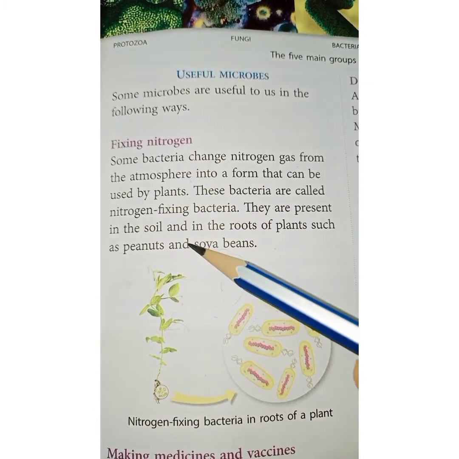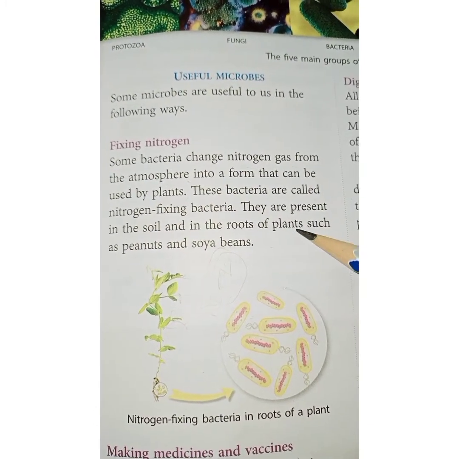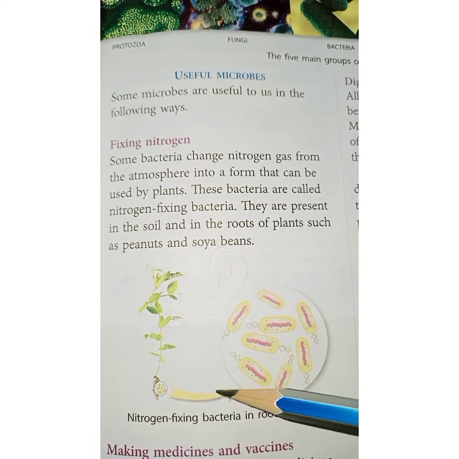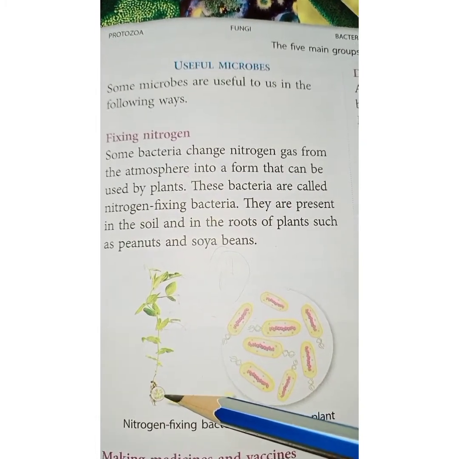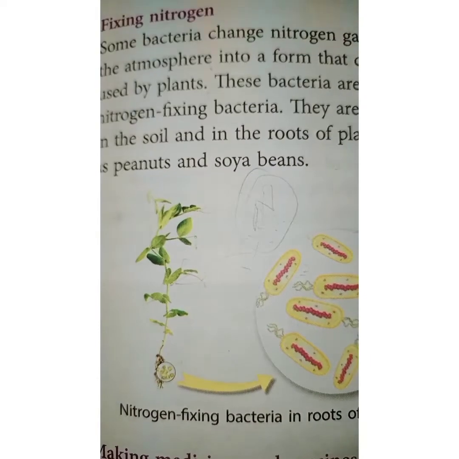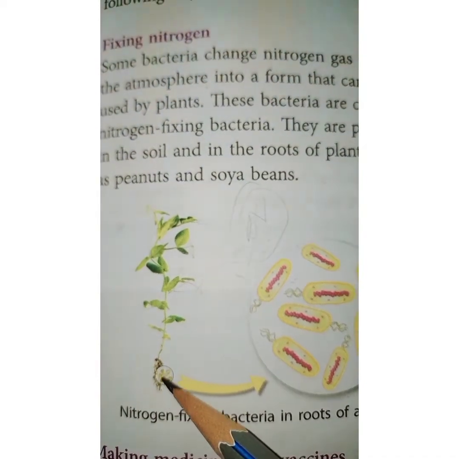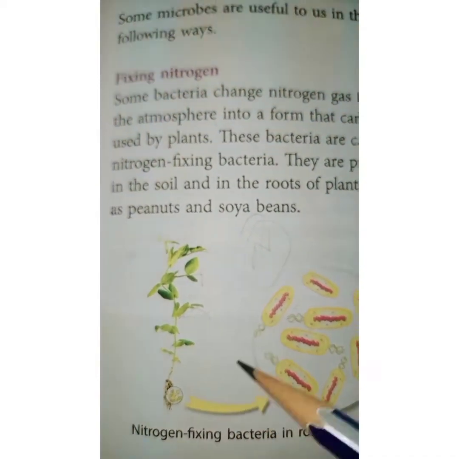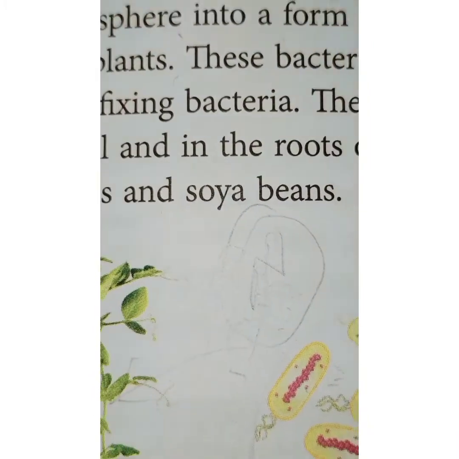They are present in the soil and in the roots of plants such as peanut and soya beans. So where are these nitrogen fixing bacteria present? They are present in the soil, as you can see here in this image. As you can see, these bacteria are present in the roots of the plants. Let us look into the examples, that is the soya and the peanut.